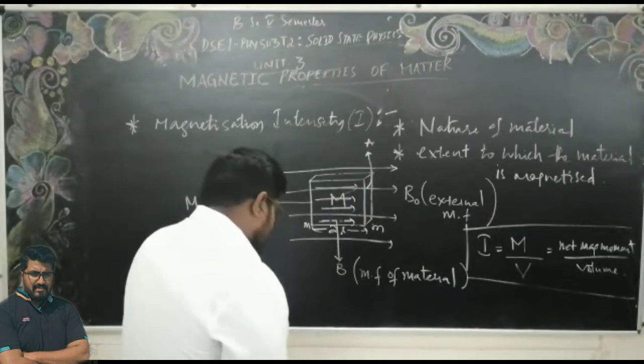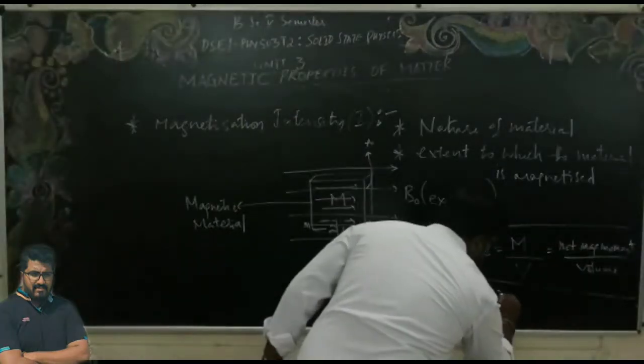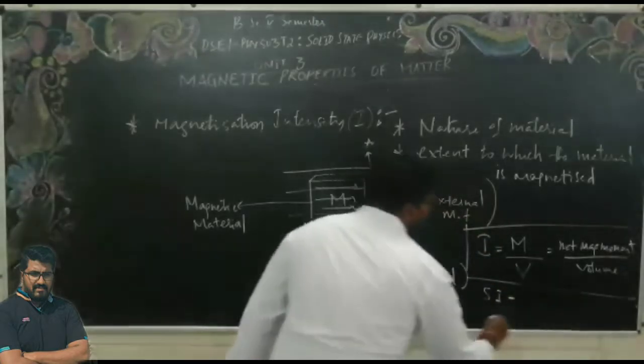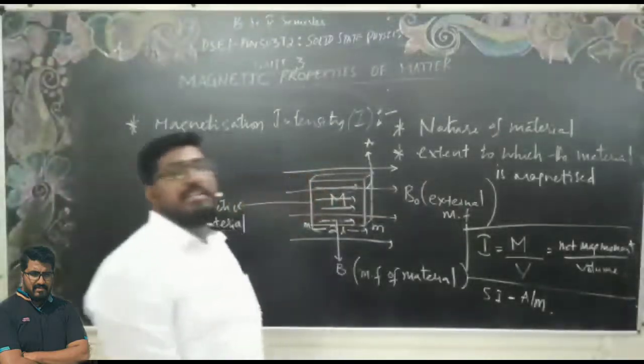What is the unit of this? The SI unit of the magnetization is ampere per meter. How is it ampere per meter?